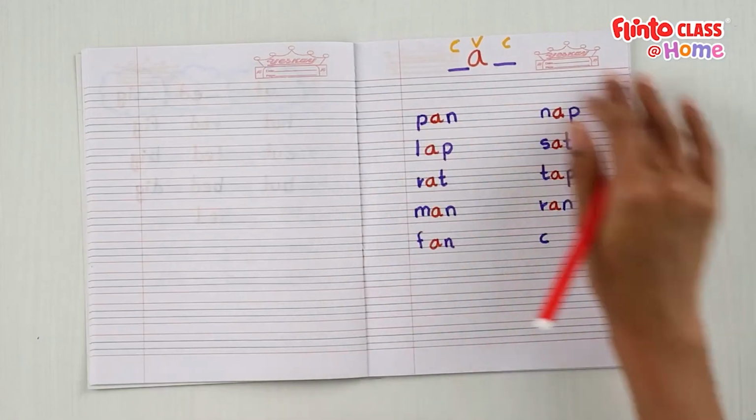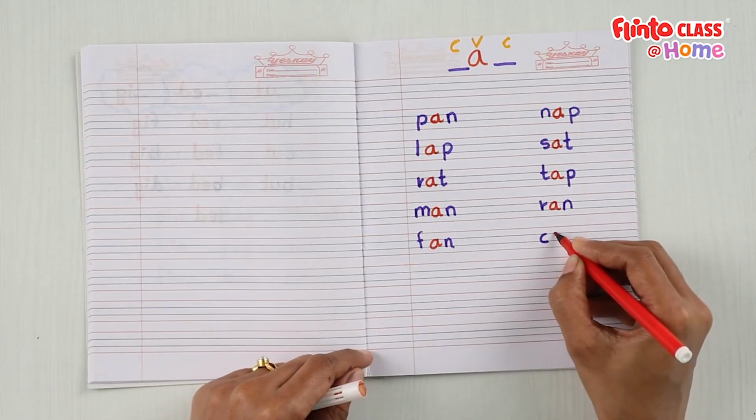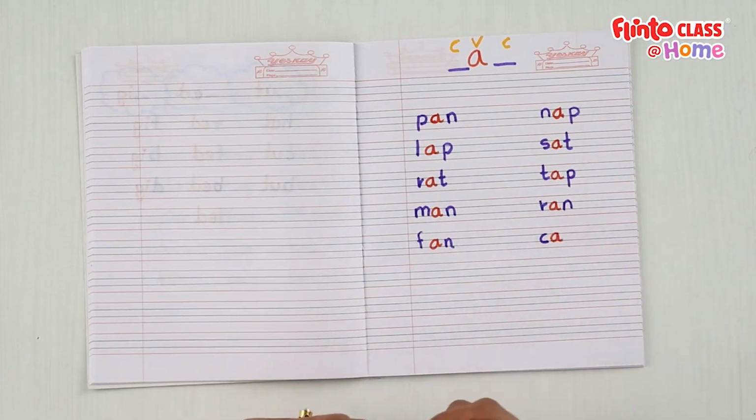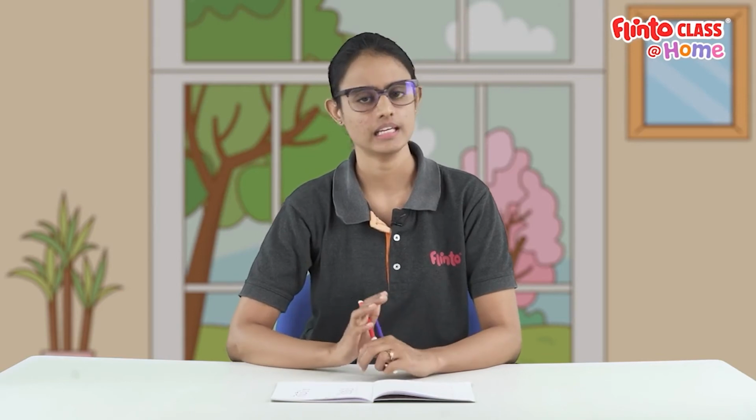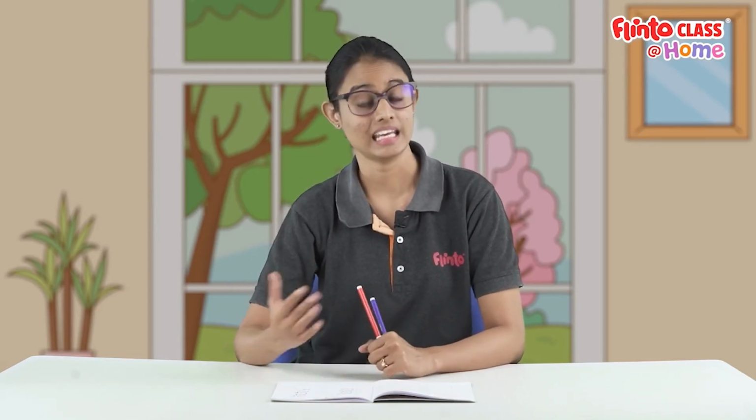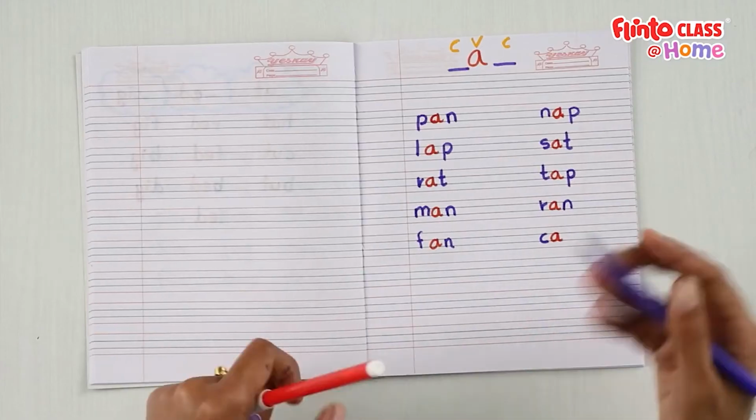A. Yes, for all our words today, the middle sound is the vowel a, the short vowel sound. What is the ending sound? What is the consonant that is the ending sound for cap? P. Yes, let's add P.